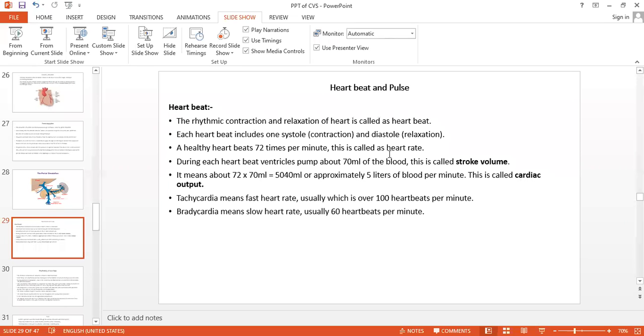Now, according to the rate, if it is more than normal, that is tachycardia. If it is lower or slower than the normal heart rate, that is bradycardia. How much is normal? 72. If it is more than 72, that is tachycardia, and less than 72, that is bradycardia. Now see here, the rhythmicity.